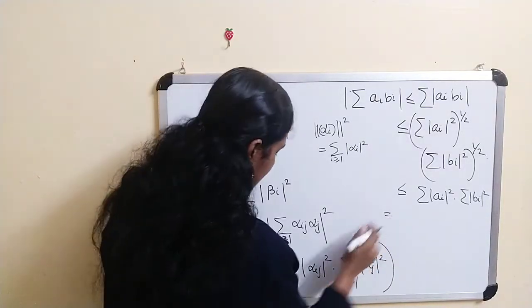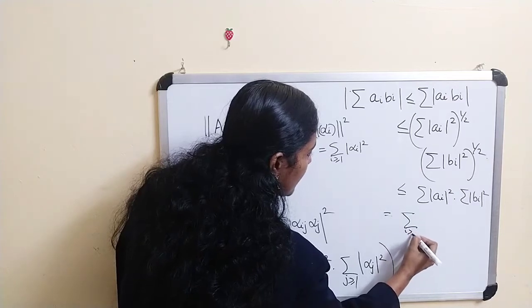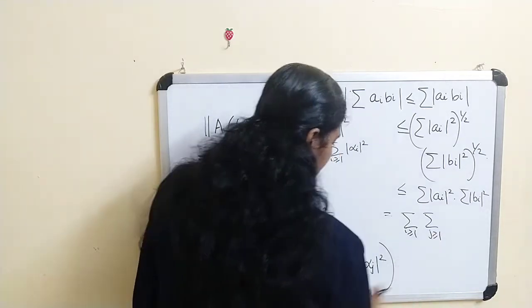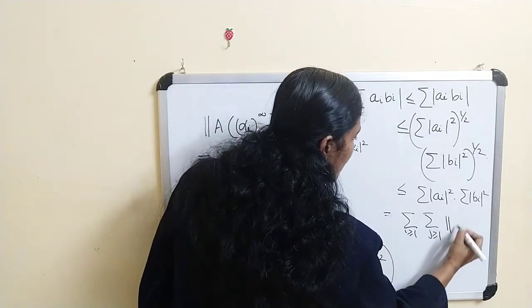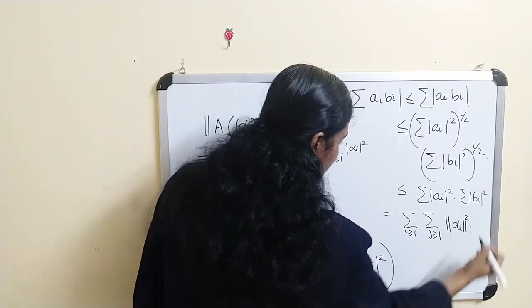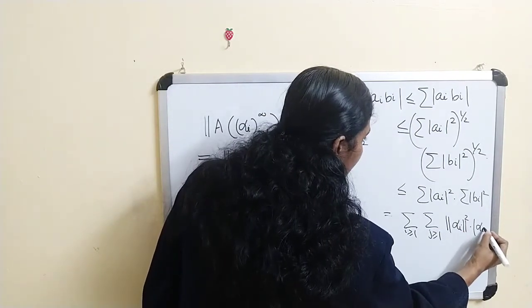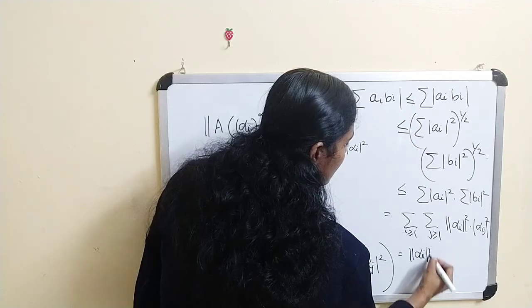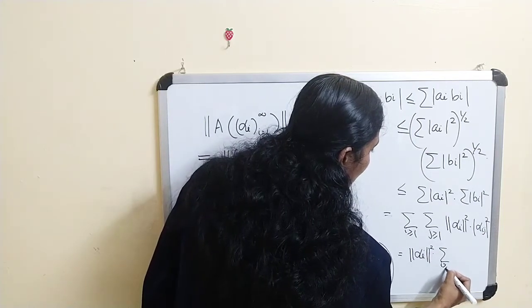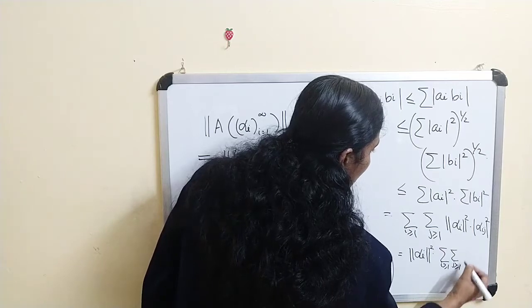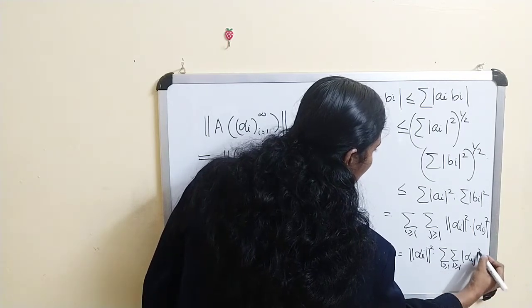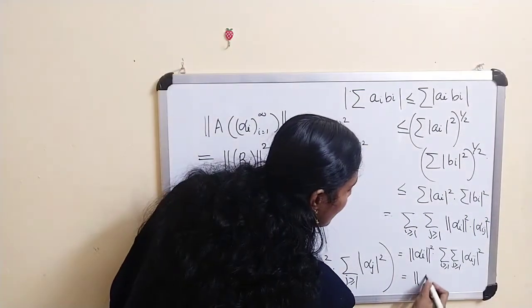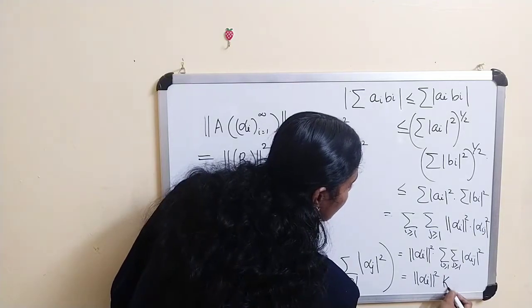You can write this as the sum over i greater than or equal to 1 and the sum over j greater than or equal to 1 of mod alpha ij whole square, and you can take the norm of alpha squared outside. This double sum is our k square, and therefore this is equal to norm of alpha squared times k square.